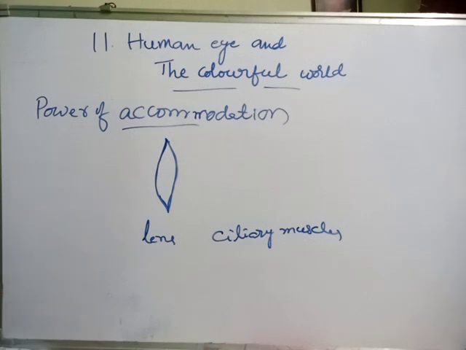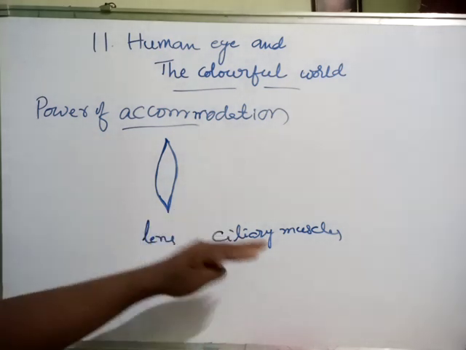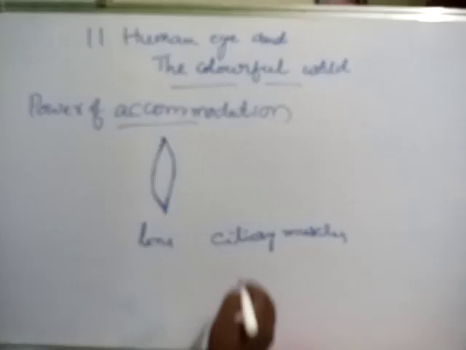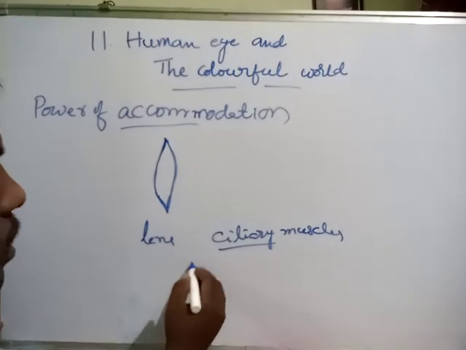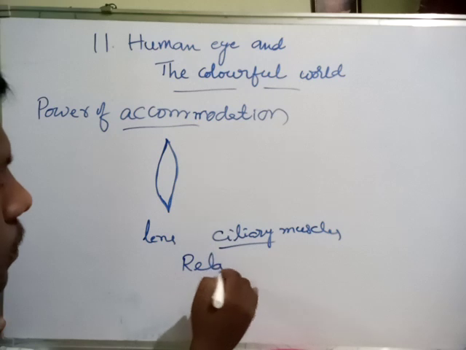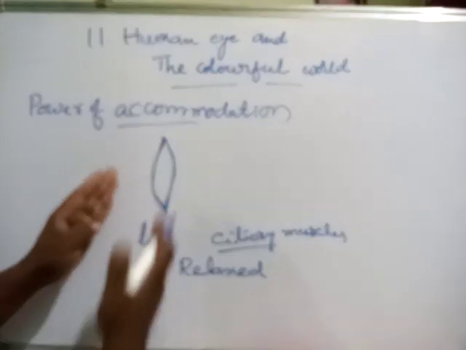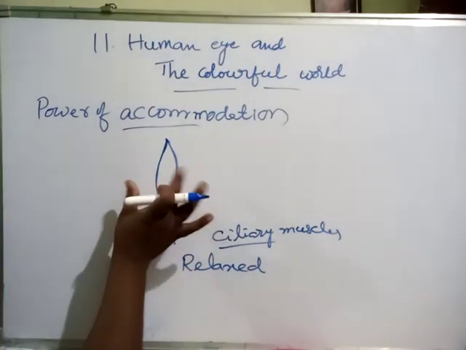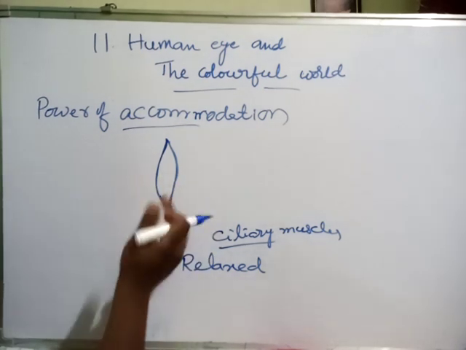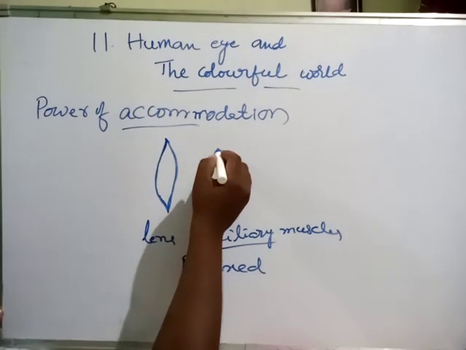How is it modified? When the ciliary muscles are very relaxed, the thickness will be minimized. It becomes very thin.